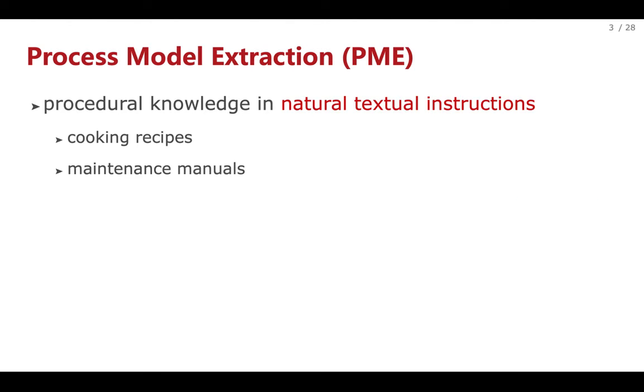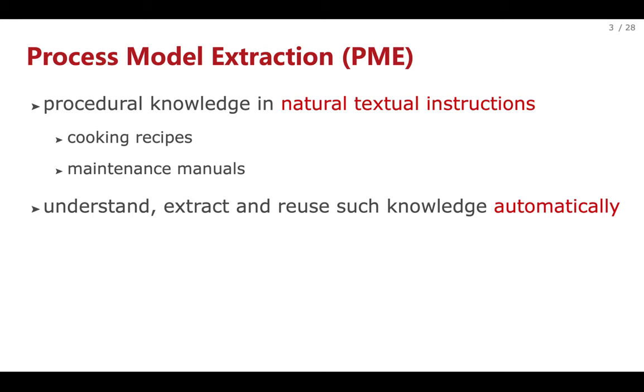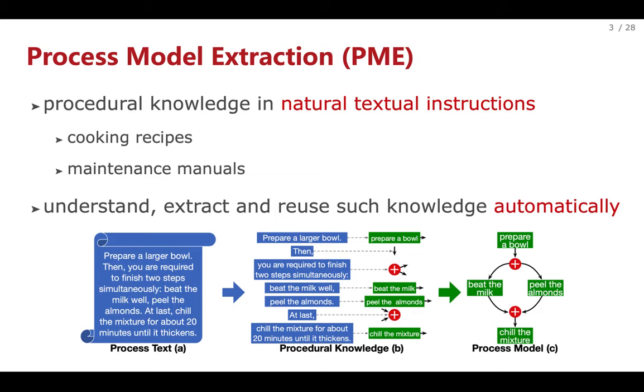While it is possible to manually understand, extract and reuse such knowledge from texts, ultimately that is a very labor-intensive option. To facilitate reuse and repurpose of procedural knowledge, process model extraction, PME, is emerging to automatically extract underlying process models from process texts. As this figure illustrates, PME extracts the main actions, nodes, and their ordering relations, sequence flows, expressed in the cooking recipe as a process model.